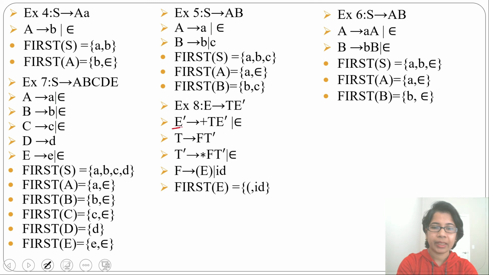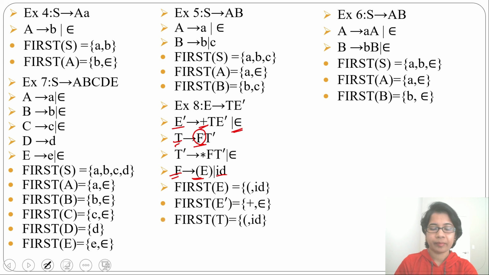Next, first of E dash. From E dash you can derive plus and epsilon. So first of E dash will be plus and epsilon. Then first of T. From T you can derive F T dash. First of T will be first of F. What is first of F? First of F will be start bracket and ID. So first of T will be start bracket and ID. Next, first of T dash. From T dash you can derive multiplication and epsilon. So first of T dash will be multiplication and epsilon.